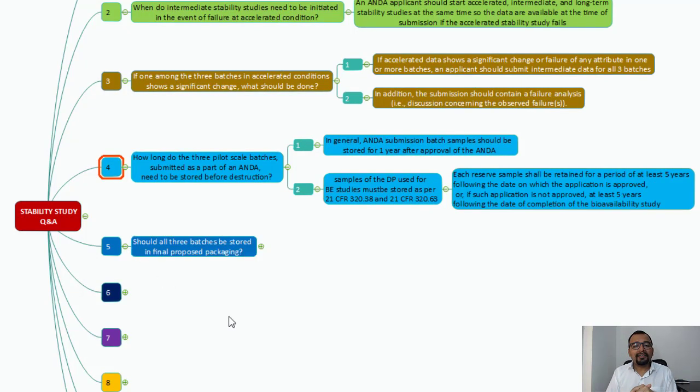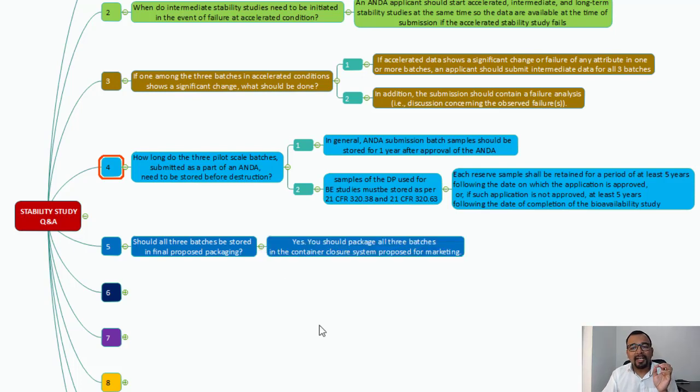Should all three batches be stored in the final proposed packaging? Because we have primary packaging and the secondary packaging or the marketing pack. So do we need to load the stability samples in the proposed final packaging? The answer is yes. You should package all three batches in the container closure system proposed for marketing. For example, if your marketing pack is alu alu blister followed by carton, then along with the alu alu blister, the carton, you must load the sample into stability. This is the meaning of this question.